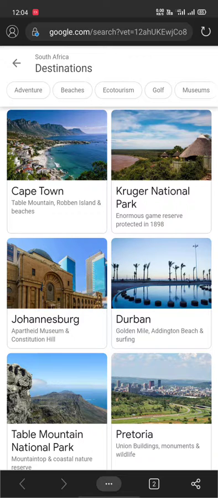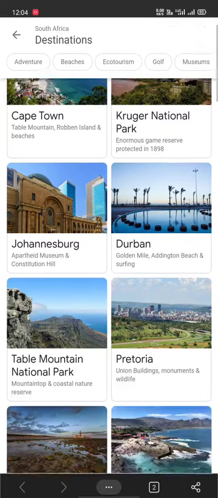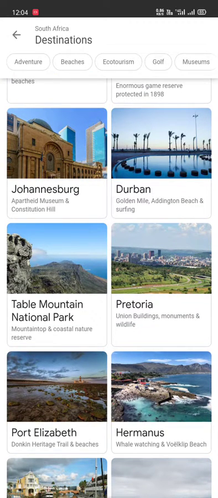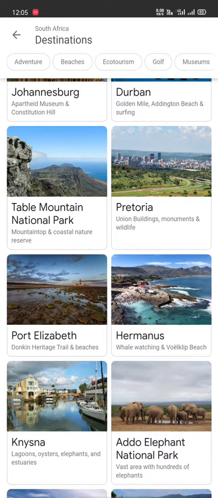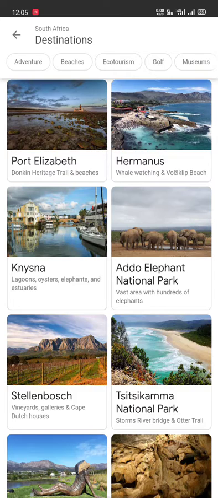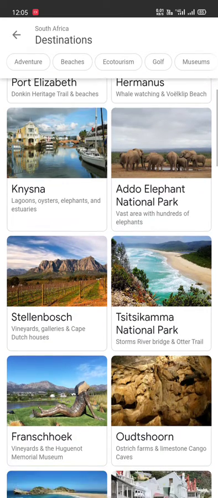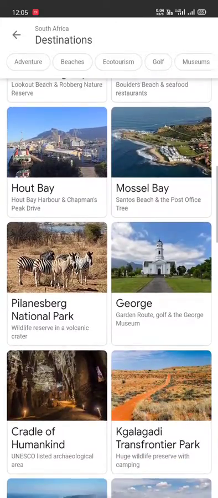Those are the major details, and let us go through the major places of interest and tourism attractions. The first one is Cape Town, Kruger National Park, then Johannesburg, Durban, Table Mountain National Park, Pretoria, Port Elizabeth, and Stellenbosch. There are lots of places of interest.